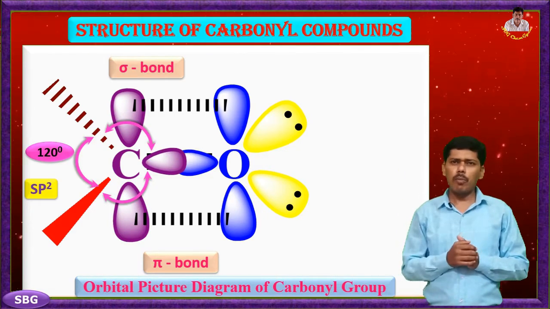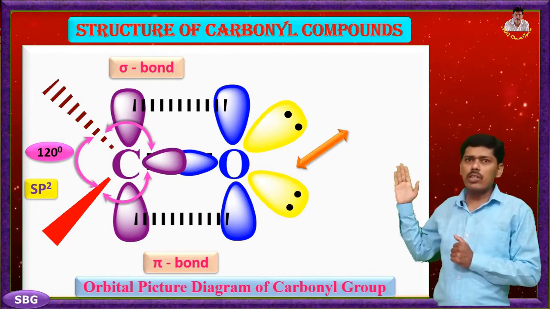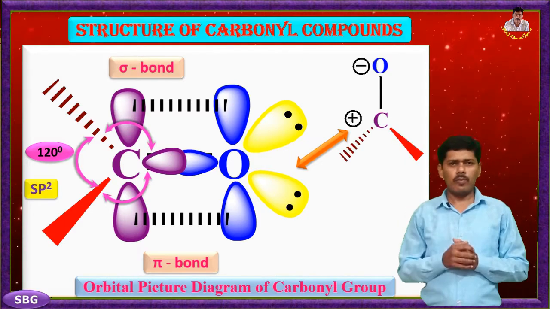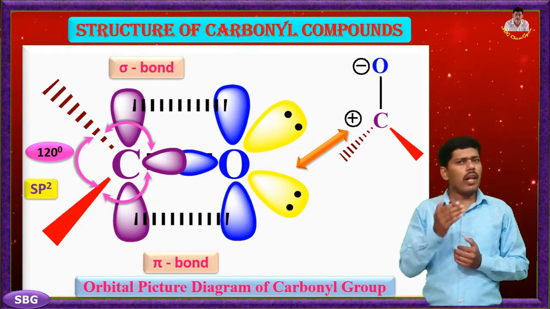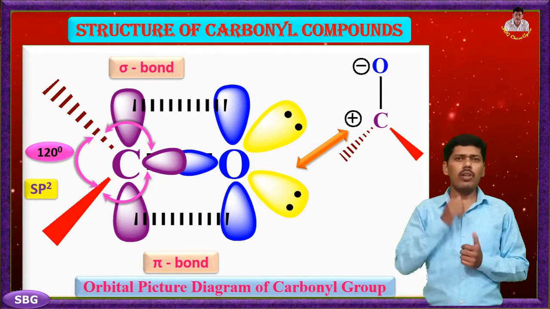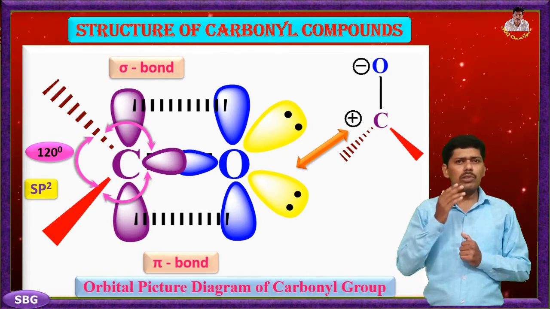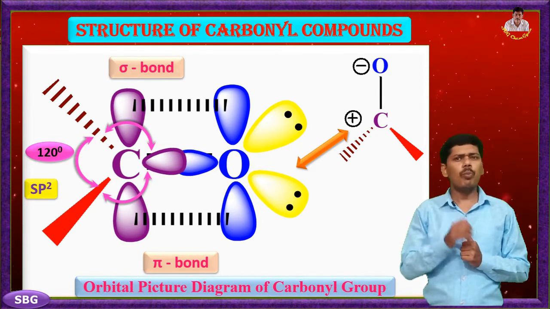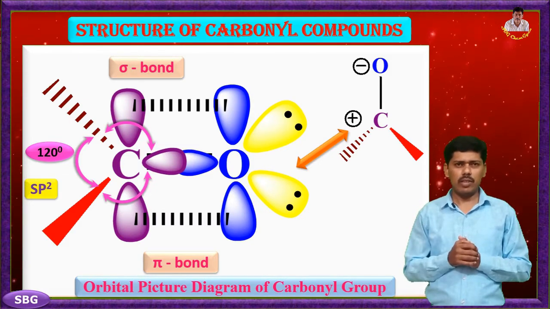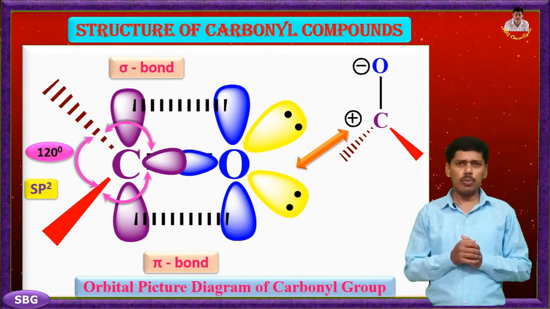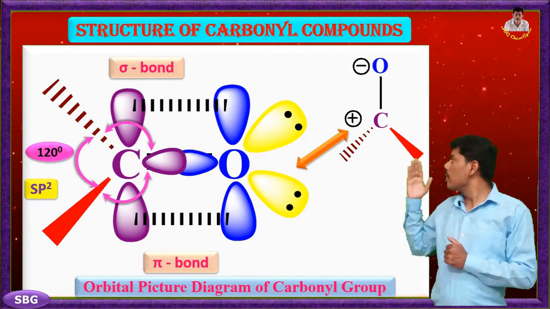The carbon-oxygen double bond is polarized due to the higher electronegativity of oxygen relative to carbon. Hence, the carbonyl carbon is the electrophilic or electron deficient center and the carbonyl oxygen is the nucleophilic center. Carbonyl compounds have high dipole moments and are more polar than ethers. The high polarity of the carbonyl group is explained on the basis of resonance, which you can see here.